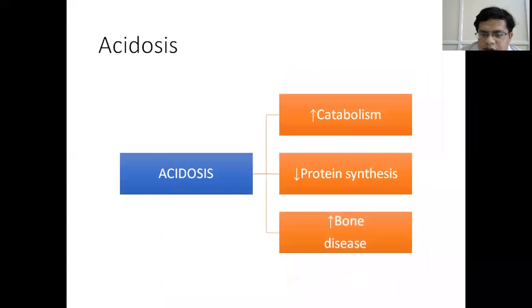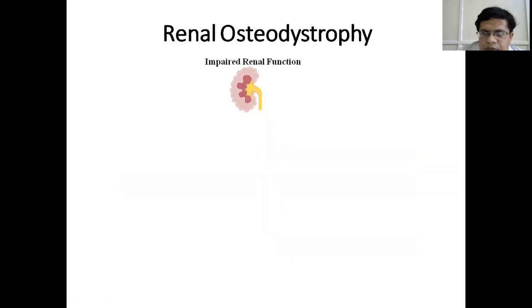So this acidosis in turn leads to increased catabolism and weight loss, decreased protein synthesis, and increased bone disease. The presence of acidosis accelerates the resorption of the bone. So the abnormal calcium phosphate homeostasis leads to what is called renal osteodystrophy.